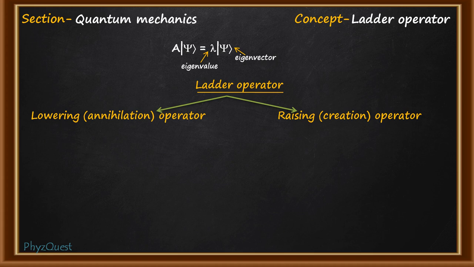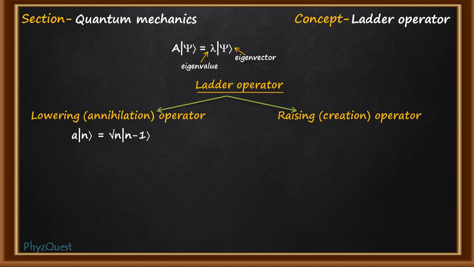In this case, we have the energy eigenstate n, and here A is the lowering operator which is given. The system considered here is a one-dimensional simple harmonic oscillator. When A, the lowering operator, operates on the state n, it will lower the eigenstate by 1 unit, producing the state n-1 with the eigenvalue square root of n.